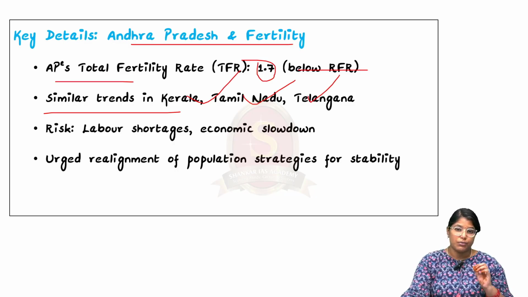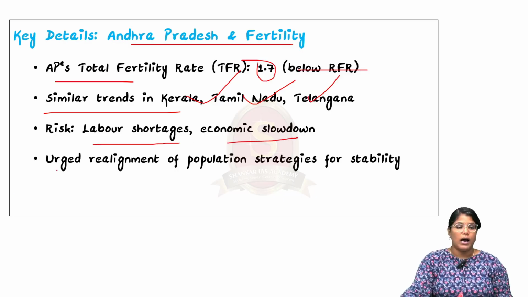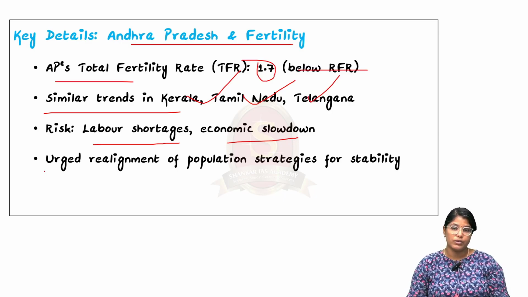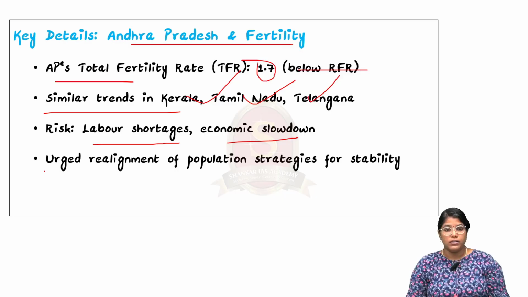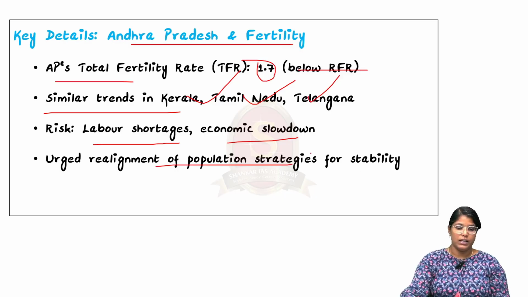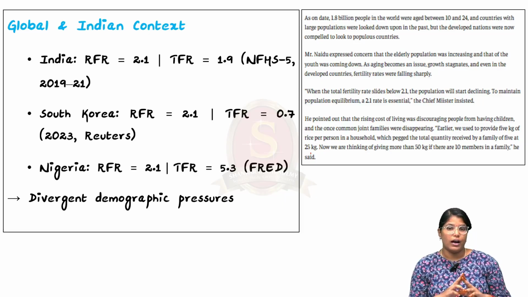So this poses a very big risk of labor shortage and economic slowdown. So this has urged us to realign population strategies for stability. And here I have given you one example of a higher fertility rate and one example of a lower fertility rate, and where India stands.